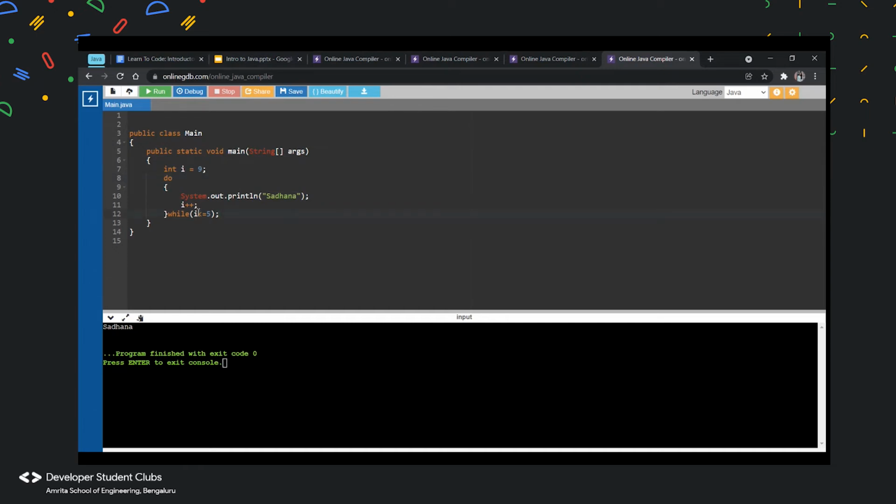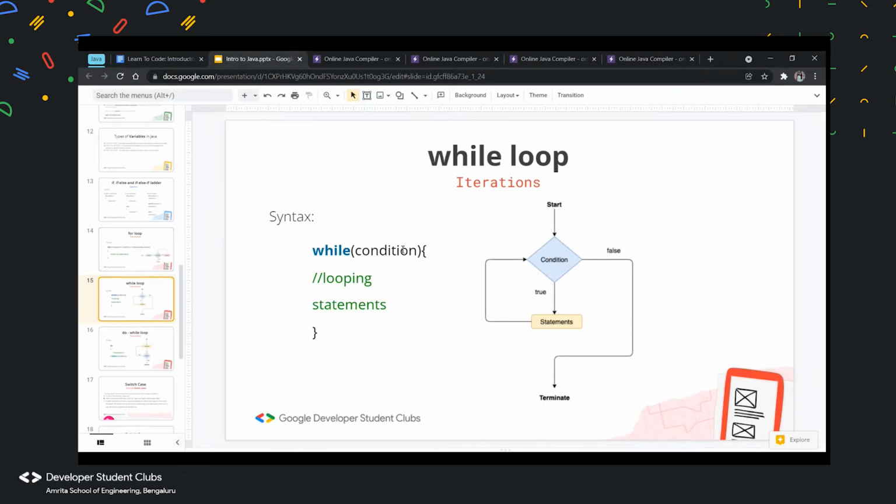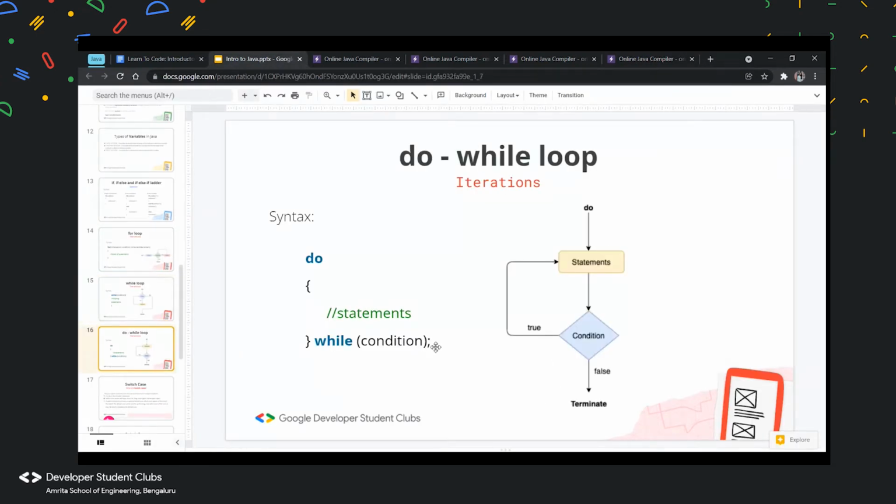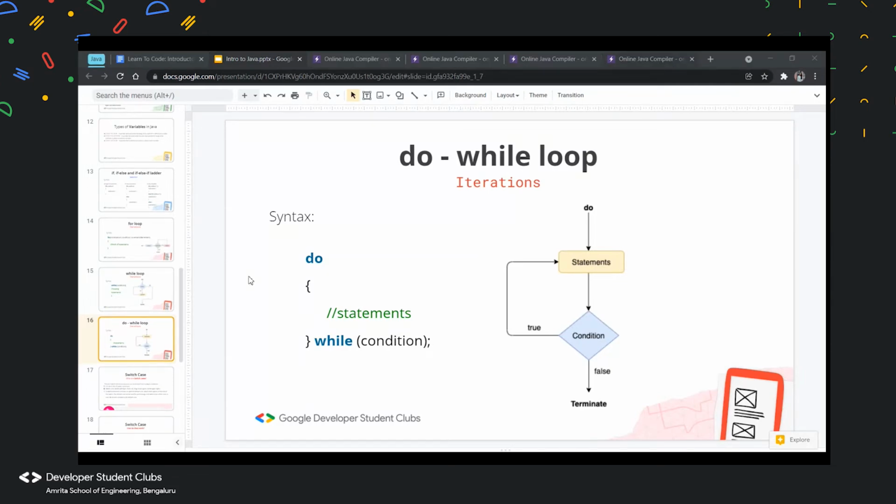Make sure you put the semicolon after while. So for a normal while, you do not need a semicolon, but for do while, you need a semicolon. Okay, then we can move on with switch case.